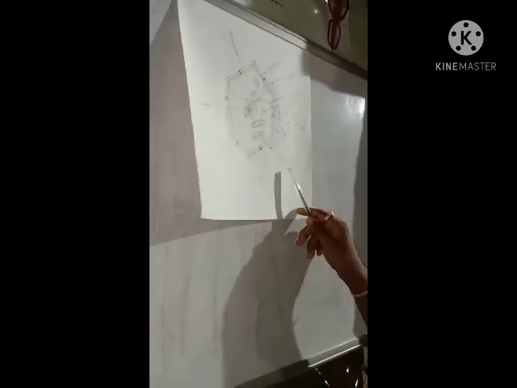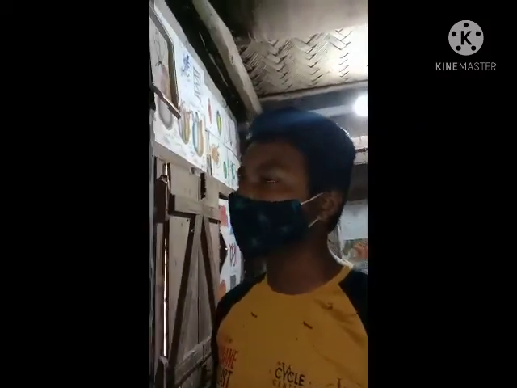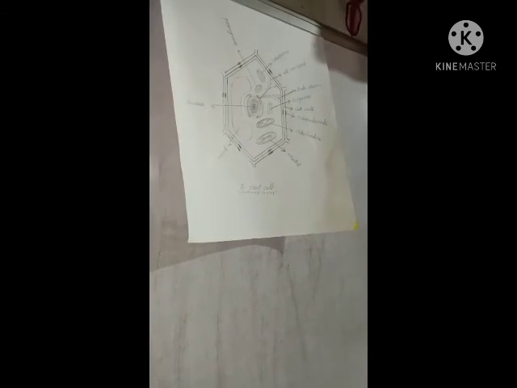And then plastid. It is double membrane covered, present in only plant cell, and helps in photosynthesis, color formation, and storing food.